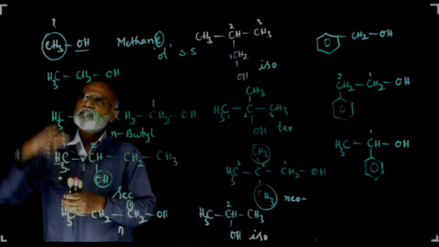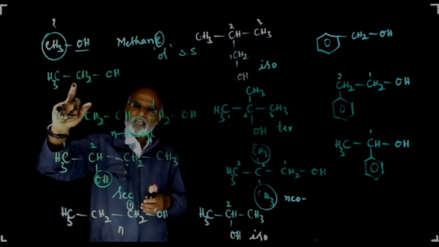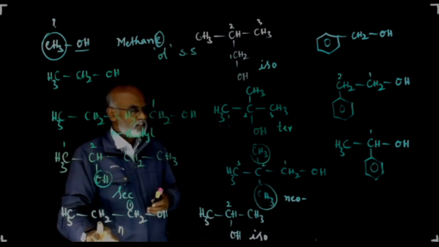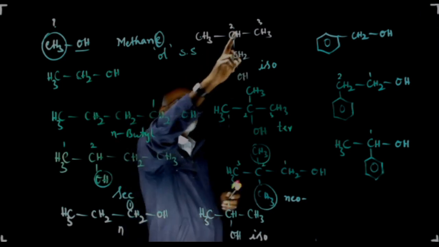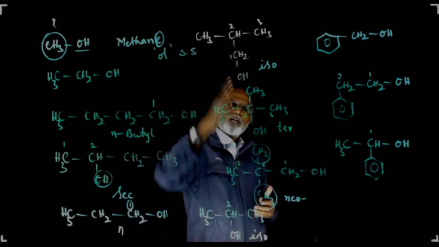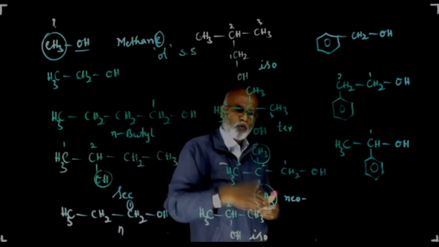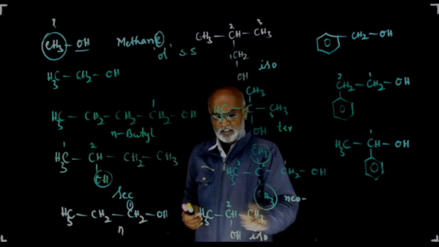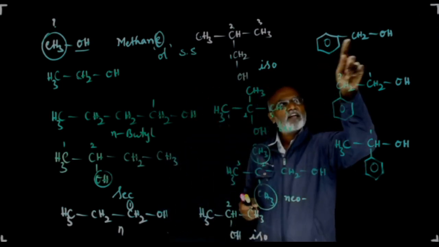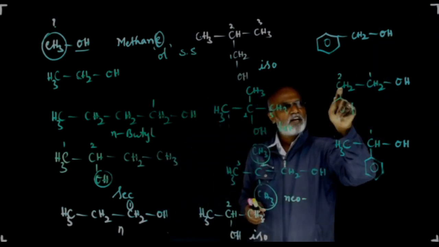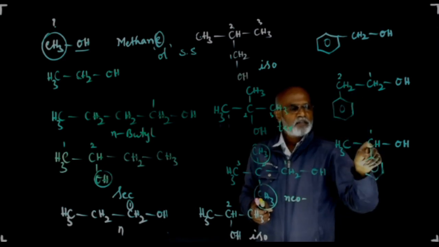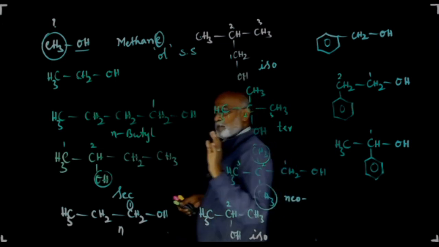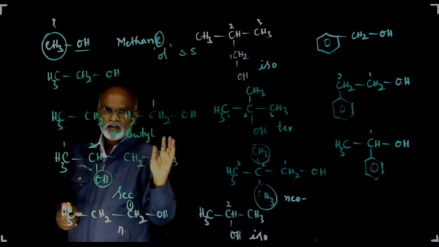So this is methanol, this is ethanol, this is butan-1-ol, this is butan-2-ol, this is propan-1-ol, this is 2-methyl propan-1-ol, this is 2-methyl propan-2-ol, this is 2,2-dimethyl propan-1-ol, this is propan-2-ol, this is phenyl methanol, this is 2-phenyl ethan-1-ol, this is 1-phenyl ethan-1-ol. These are the different IUPAC names along with the common names.